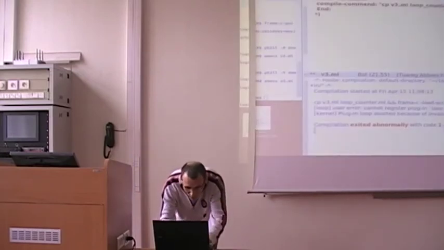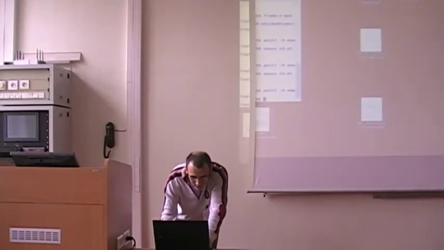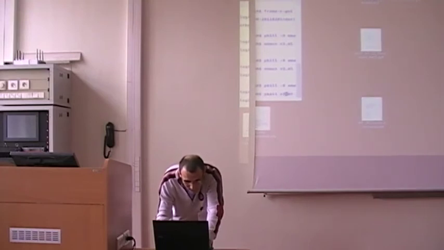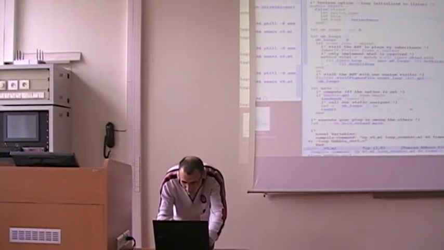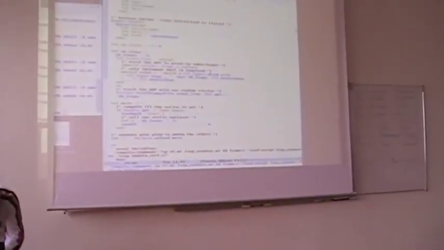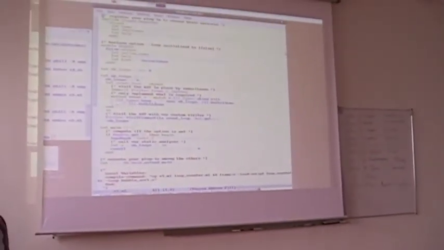I will try to do a demo another time. Emacs is working. Cool. That is a good one.